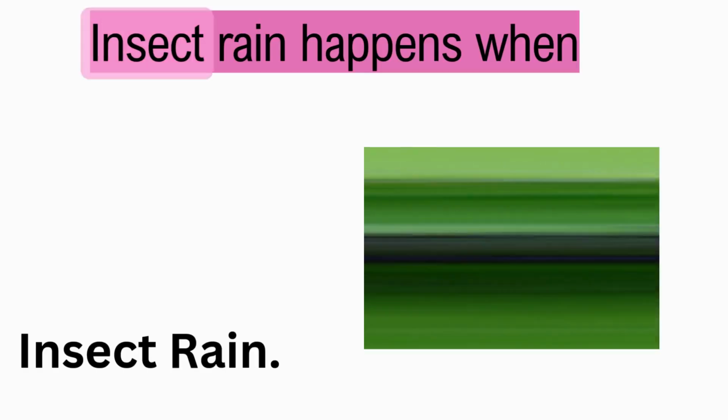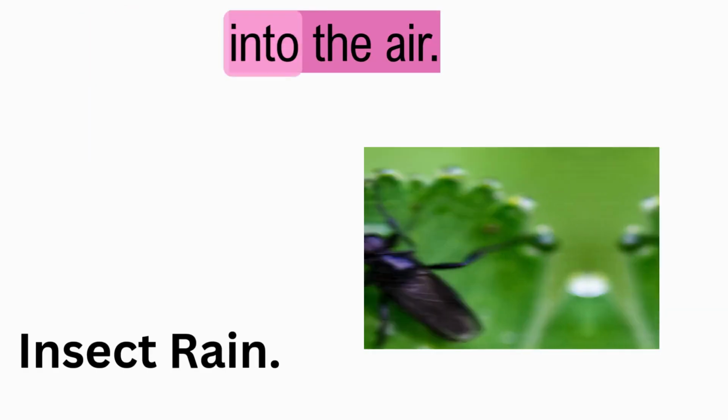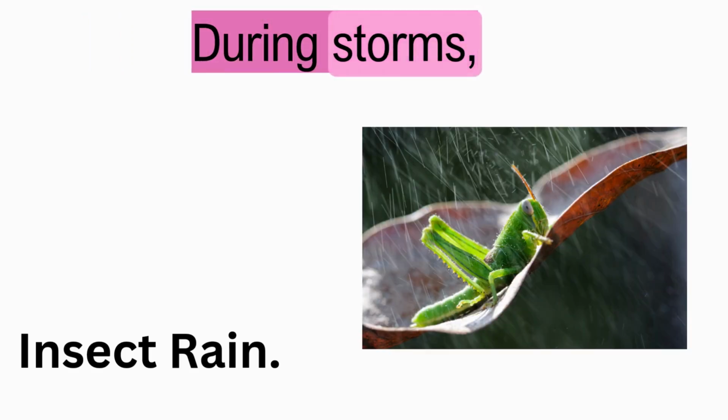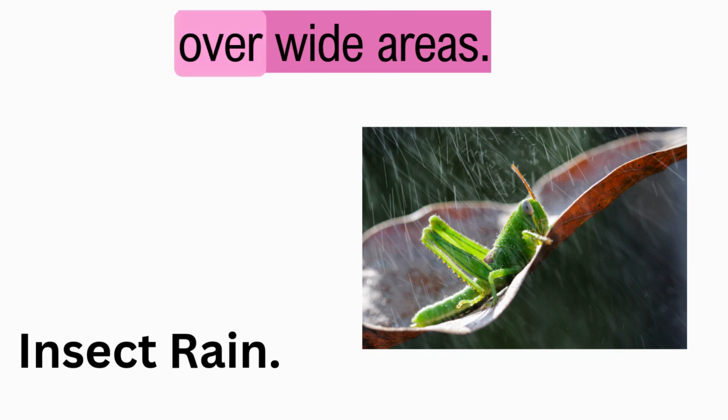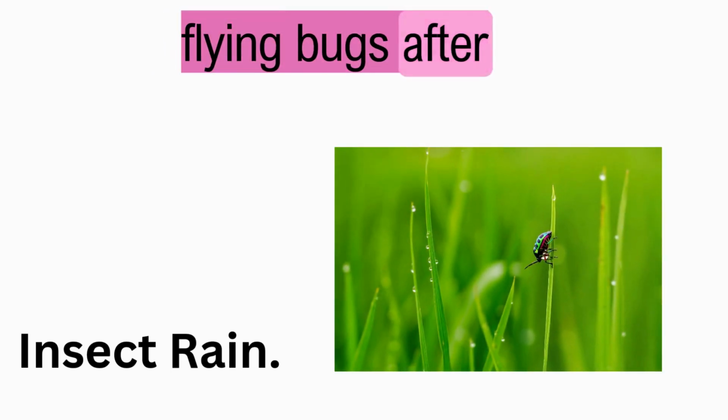Insect rain. Insect rain happens when swarms of insects are caught in strong winds and lifted into the air. During storms, these insects can fall back down over wide areas. It is often seen with ants or small flying bugs after heavy weather conditions.